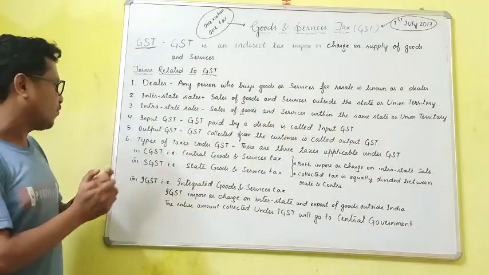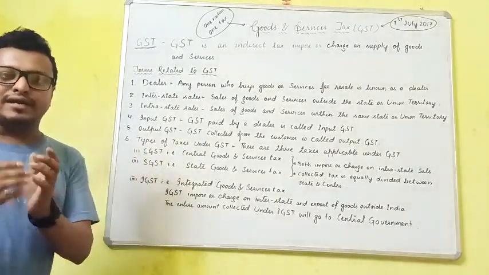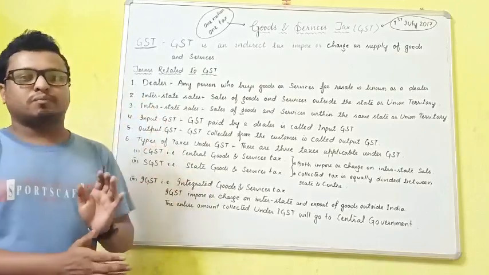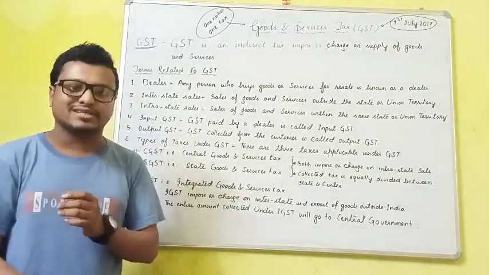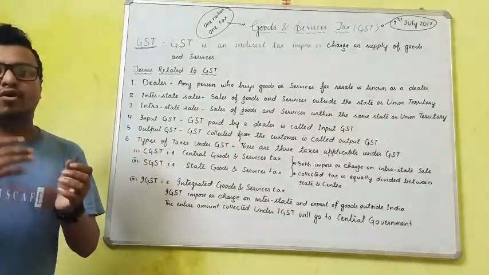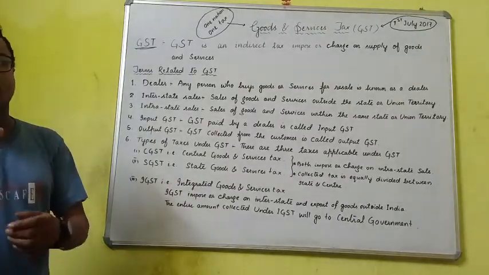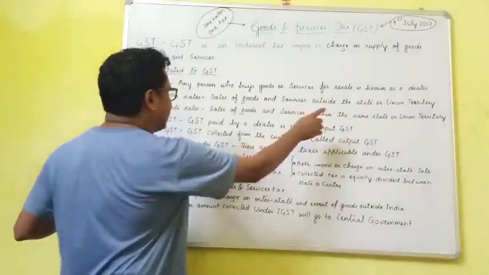Then come to the next point, which is input GST. Actually, when the dealer buys something, he must pay the GST. So when he pays some amount to the manufacturer or someone else, the GST paid by the dealer is known as input GST.